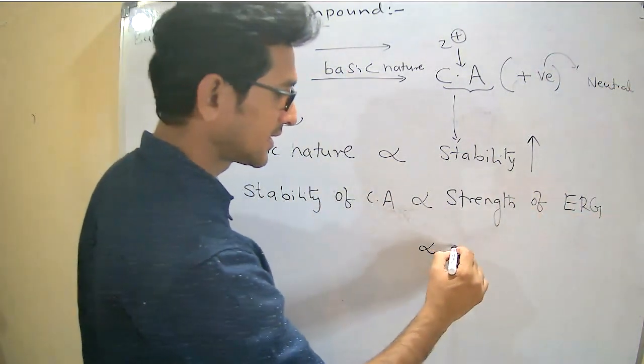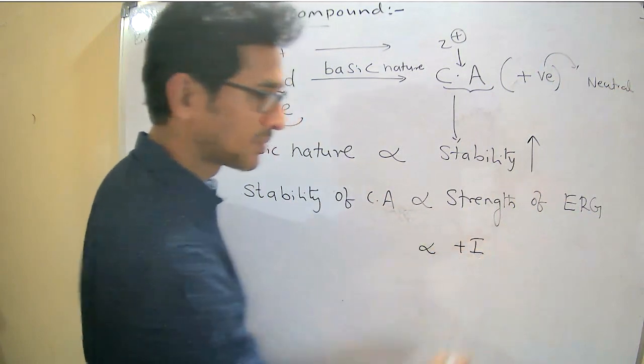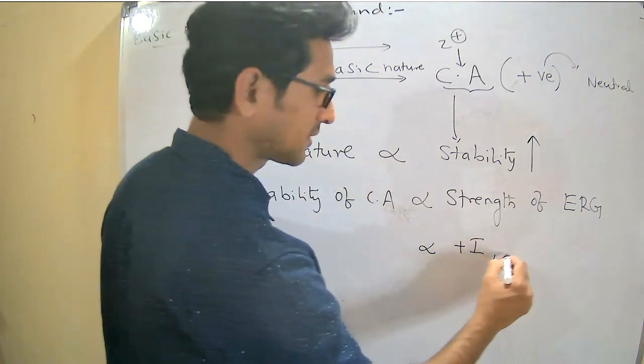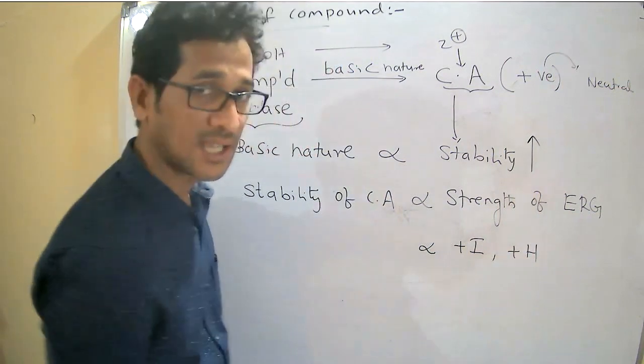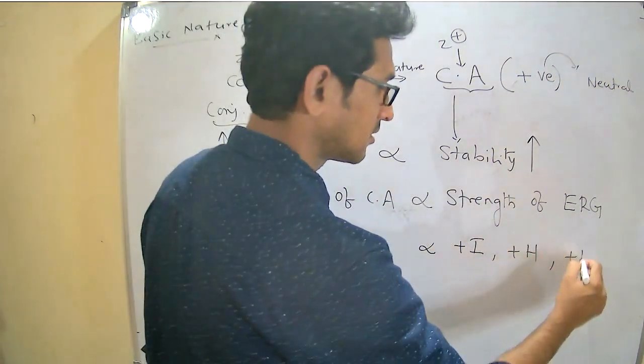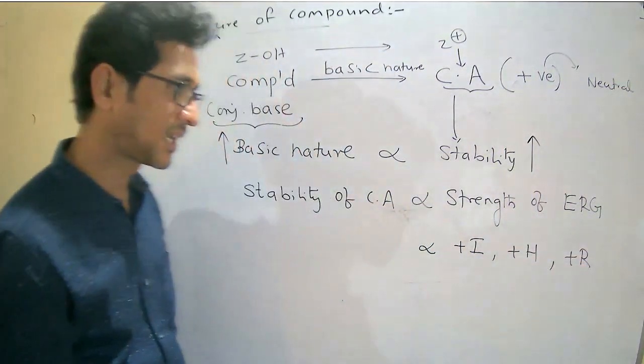So obviously it is directly proportional to plus inductive effect, plus hyperconjugation, plus resonance or the plus mesomeric effect.